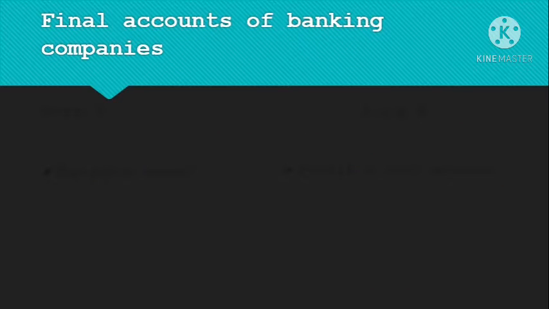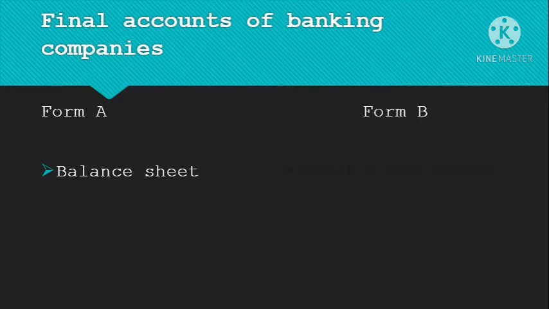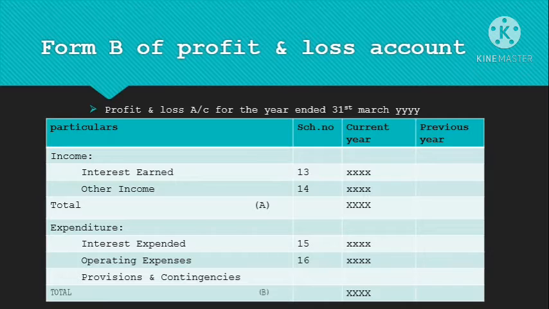The final accounts of banking companies have two forms, Form A and Form B. Form A consists of the balance sheet and Form B consists of the profit and loss account. Now we study the profit and loss account for the year ended 31st March of whatever year it is. We have particular columns: schedule numbers, the current year's column and the previous year's column, so that we can make a comparison between the current year's amount and the previous year's amount.